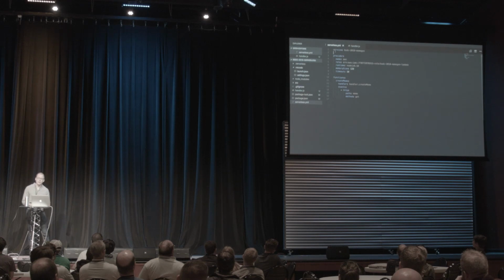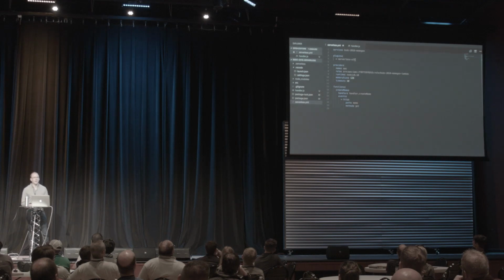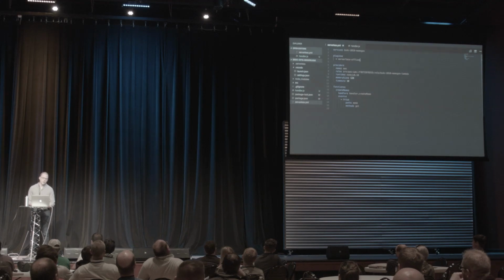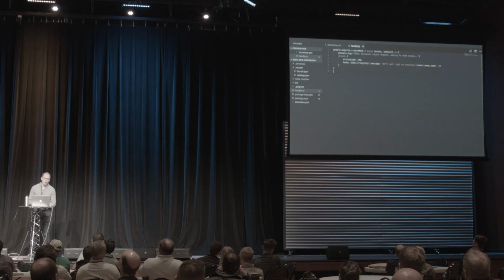And the way that we're going to do that is by adding a plugin. So adding plugins is super easy. We just add a new section called plugins, and we are going to add the Serverless Offline plugin. What Serverless Offline allows us to do is spin up a local web server that we can use to invoke our local Lambdas. The cool thing here is that this is actually debuggable out of the box.